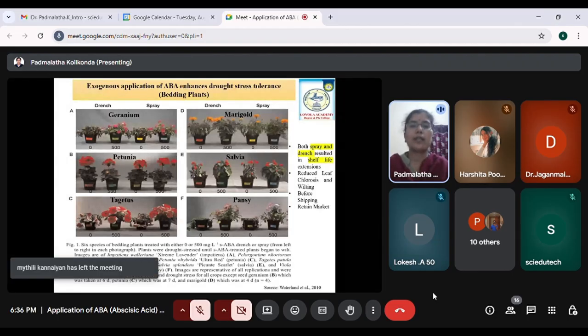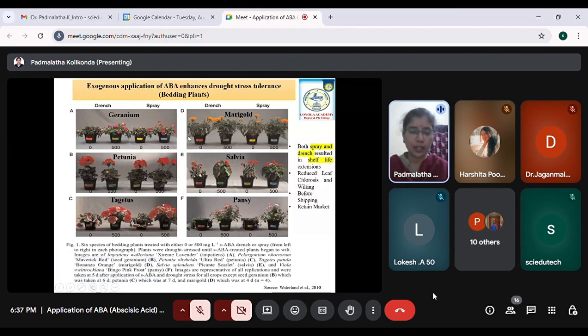So now let's discuss some of the studies wherein they have used this. Once they understood how ABA is going to make the plants tolerant to drought, they started using exogenous ABA, that is nothing but application of ABA from outside. Suppose the endogenous level of ABA is not enough, then the plant may die or it may succumb to the drought.